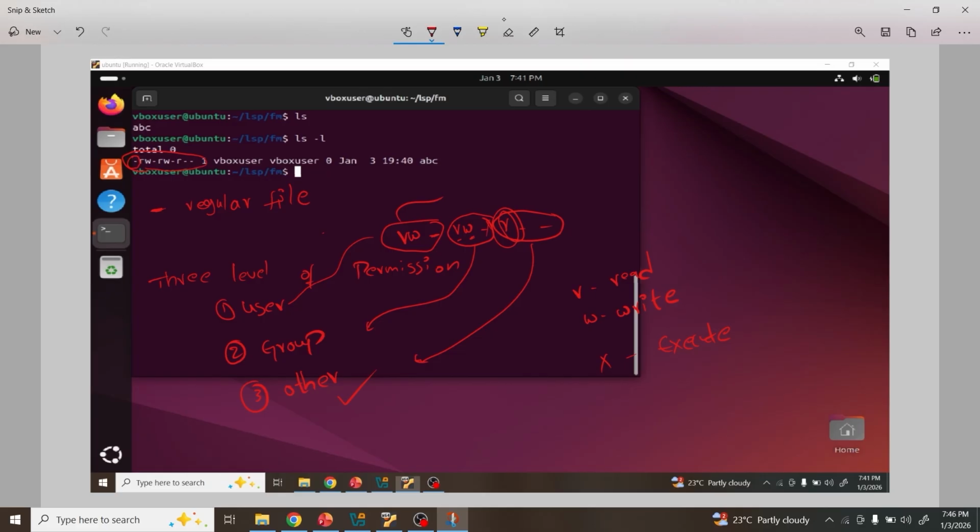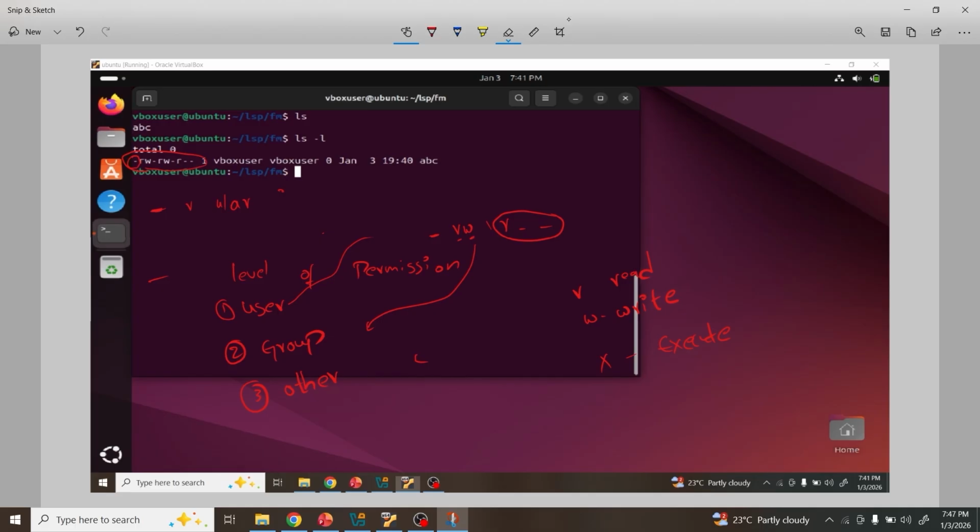Now the question is, is it possible to change the permission of a file? Answer is yes, we can change. We can change by using the chmod command. By using chmod, we can change the permission of the file.